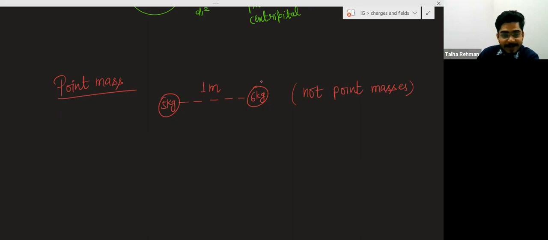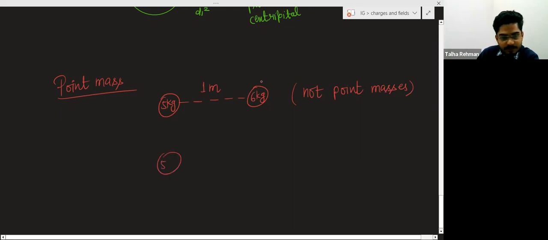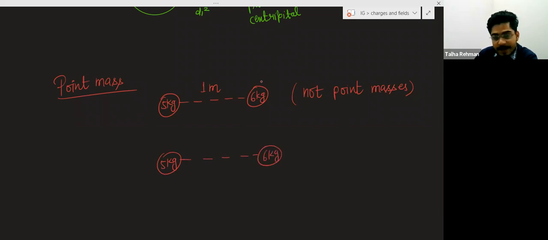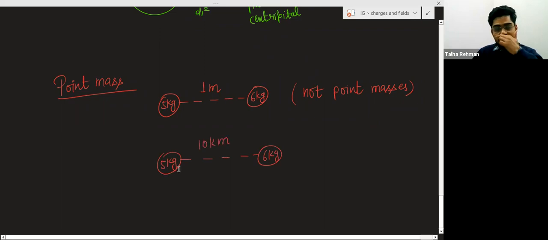But if these two masses, one is 5 kg, another is 6 kg, are separated by 10 kilometers, then these masses are very, very far apart.